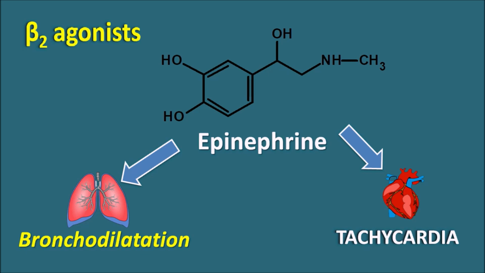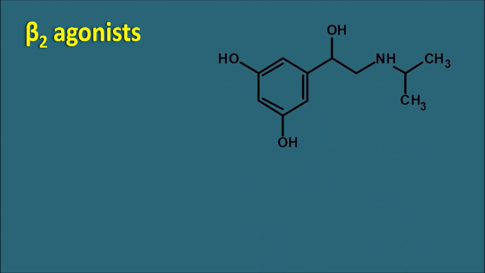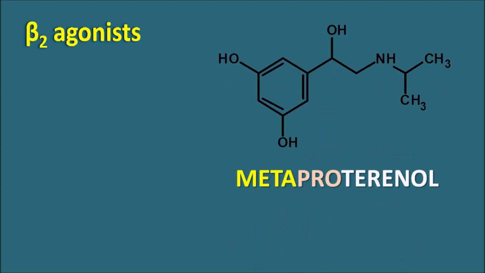Even though it can produce bronchodilation. Similarly, we have another drug, ephedrine, which can also produce bronchodilation with additional actions. Similarly, another beta-2 agonist is metaproterenol. You can see here the OH groups are attached at the meta positions to each other, as well as meta to the side chain, which can be observed in the name as the prefix meta.